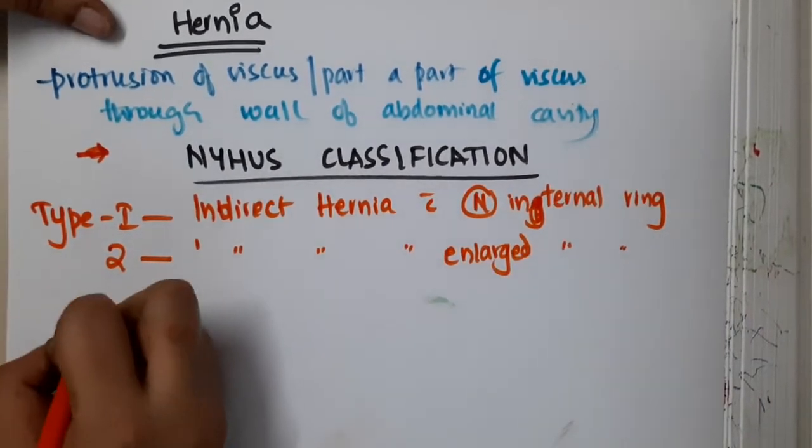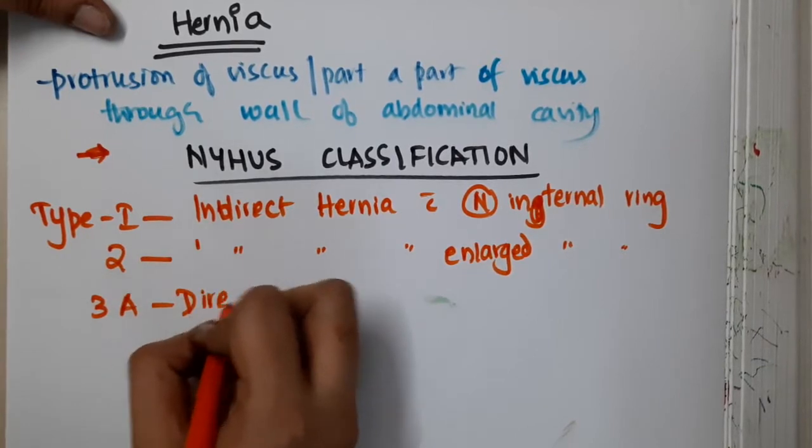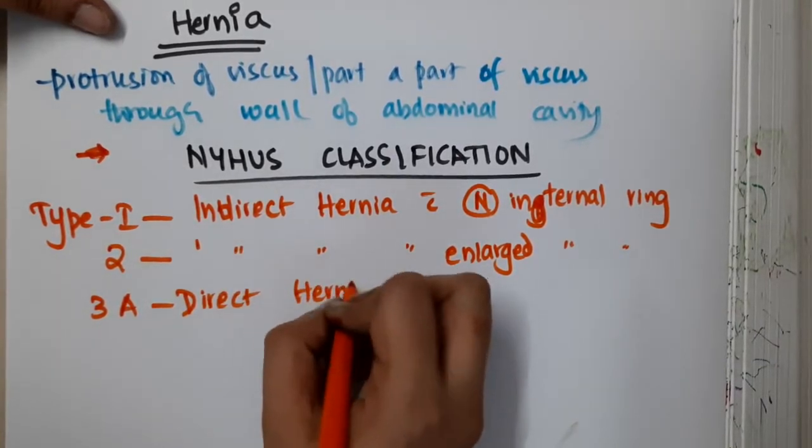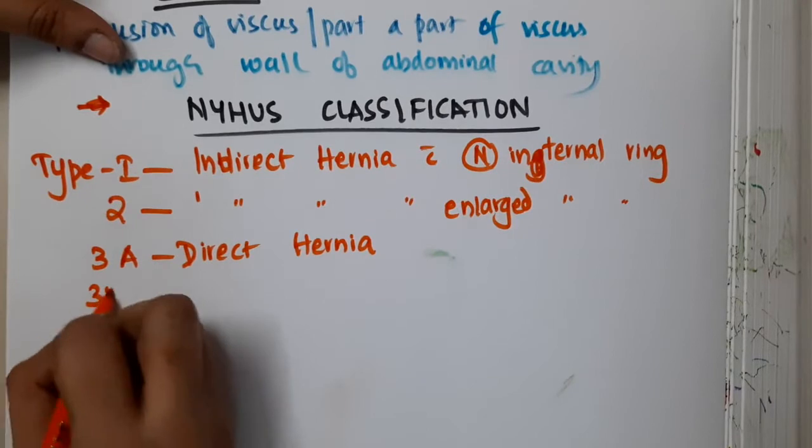Then we have type 3A. Type 3A is direct hernia. Then what is type 3B?